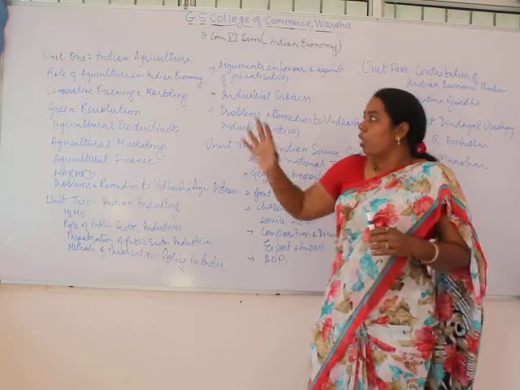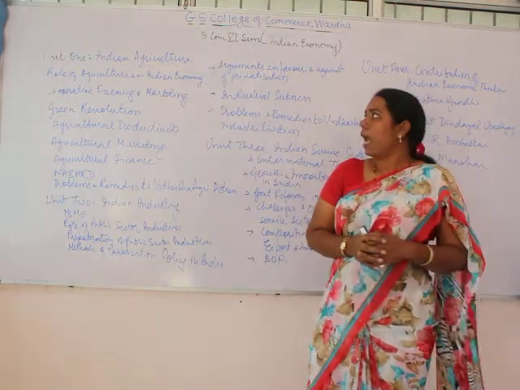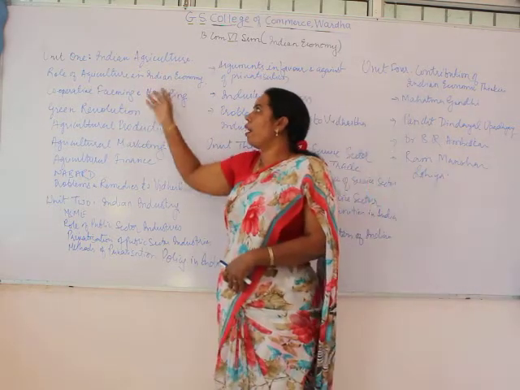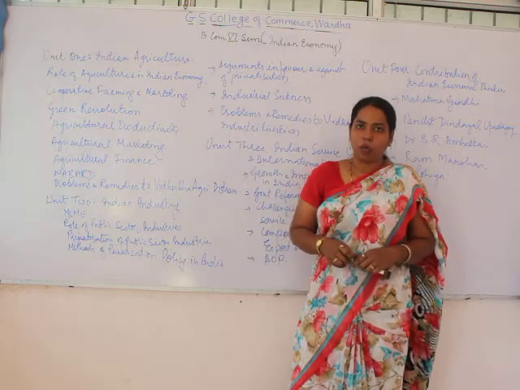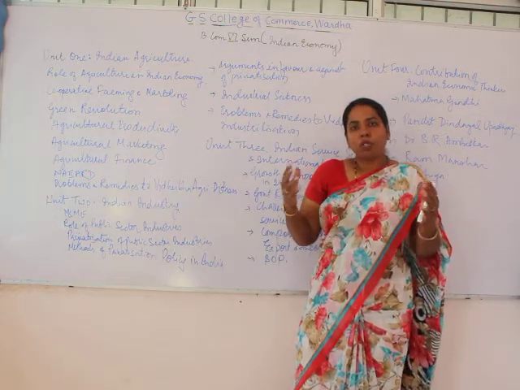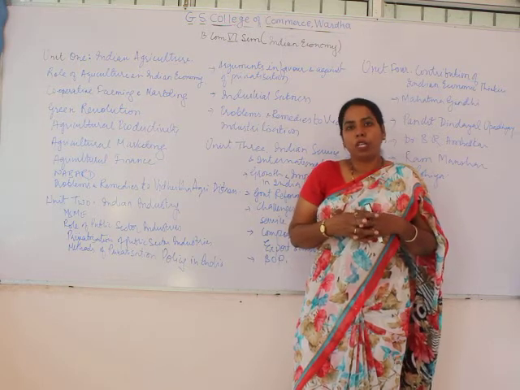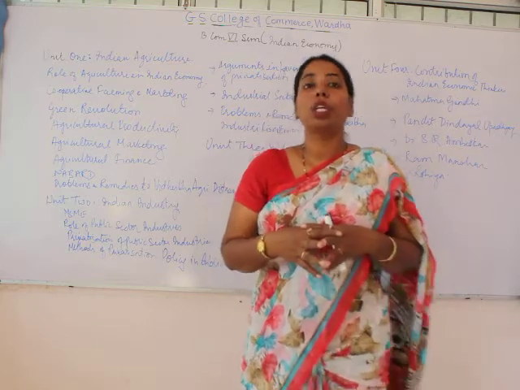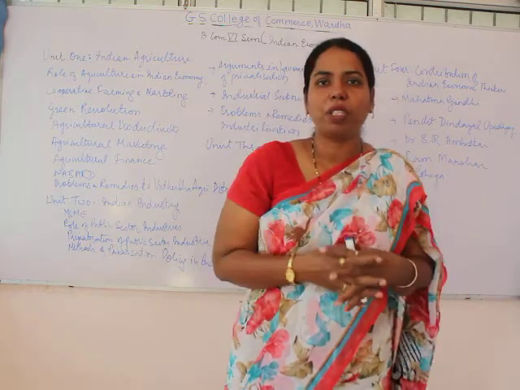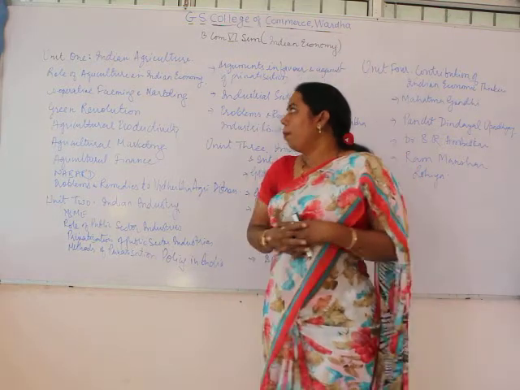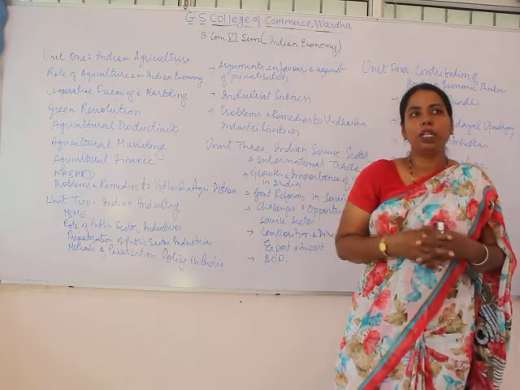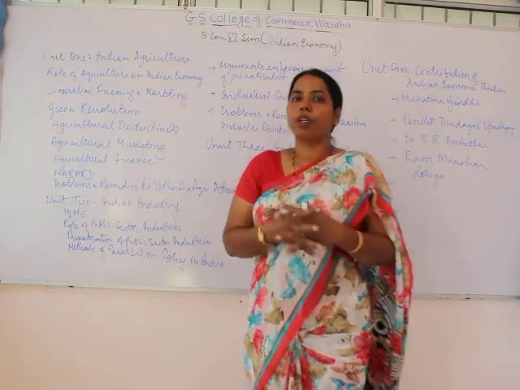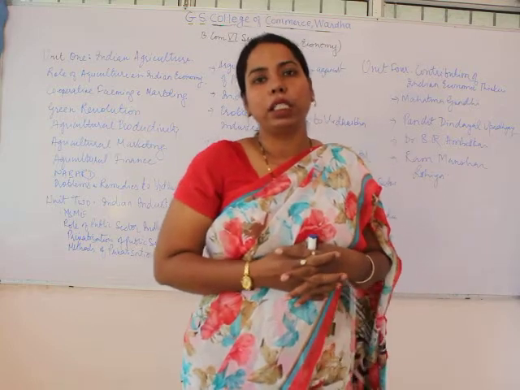So the first unit is Indian agriculture. That unit is comprised of, first, the role of agriculture in the Indian economy. So we are going to see the importance of agriculture in the Indian economy. Similarly, we are going to see cooperative farming, the concept of cooperative farming and marketing. The third topic deals with the green revolution. The contribution of the green revolution is very important in the Indian economy.